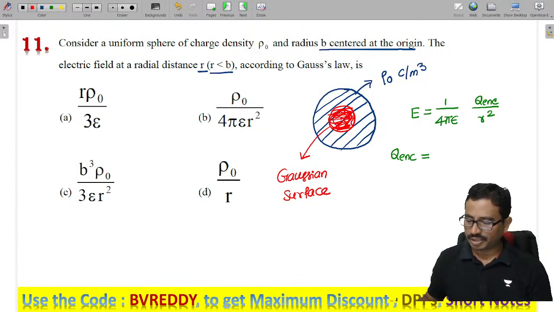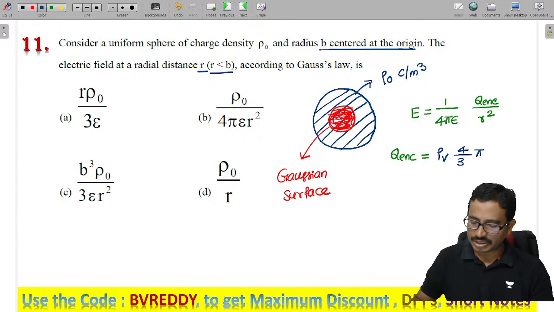How can we get the charge here? The density rho v, and we should multiply by the volume of this part. The volume of this part is 4 by 3 pi, and the radius of this part is small r, so that is 4 by 3 pi r cube.